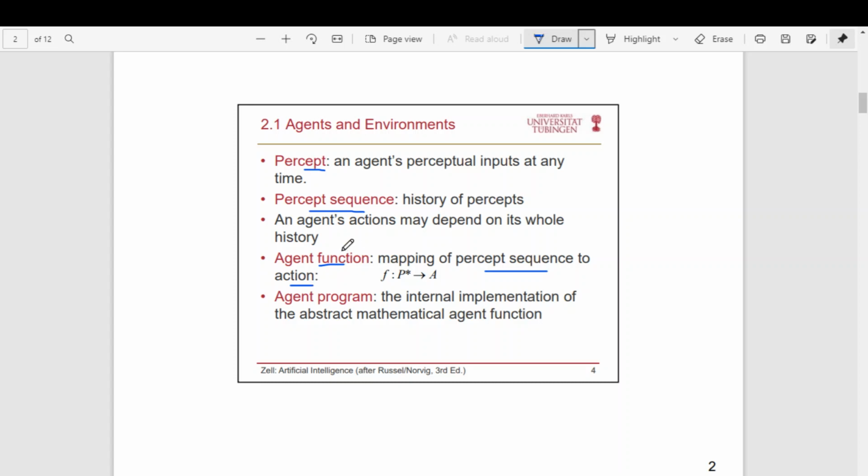The program which is used to perform this agent function is called the agent program. It is the internal implementation of the abstract mathematical agent function. This should be represented in the computer through some form, for which you use some programming language. Representing this agent function through a programming language is called the agent program. So an agent should be able to perceive, maintain the percept sequence, perform the agent function, and have an agent program.